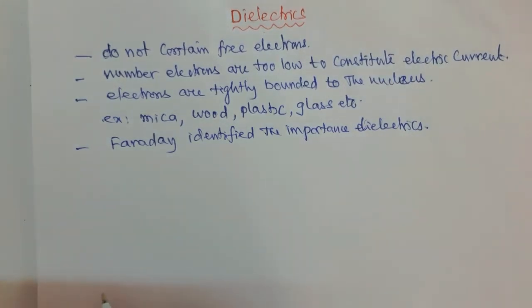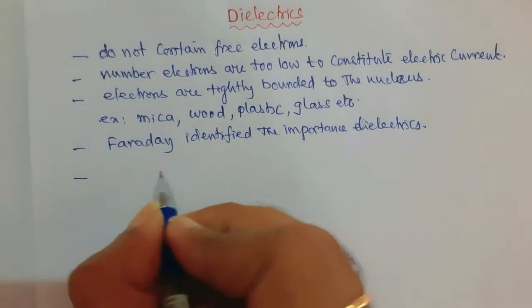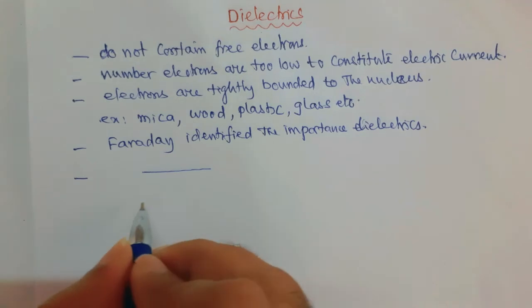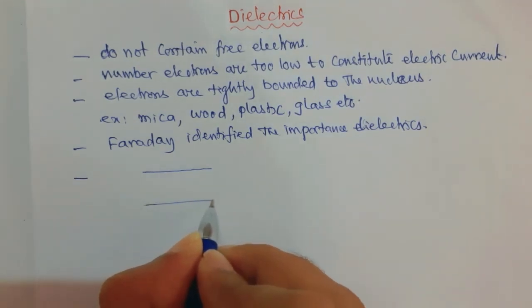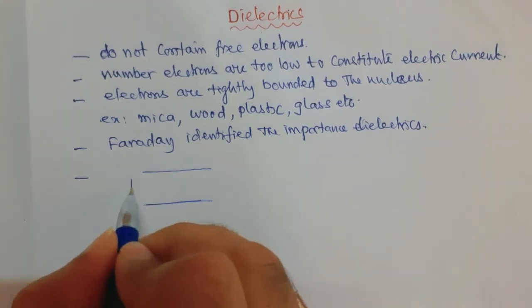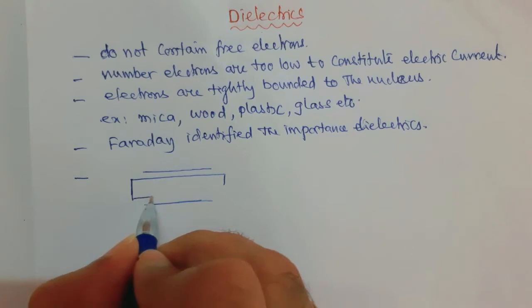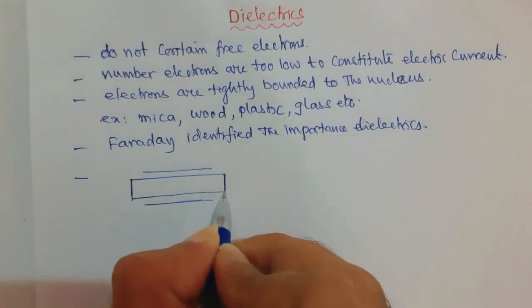Now, what happens when a dielectric slab is placed between the parallel plates? Say this is a parallel plate capacitor, and a dielectric slab is introduced between the parallel plates.